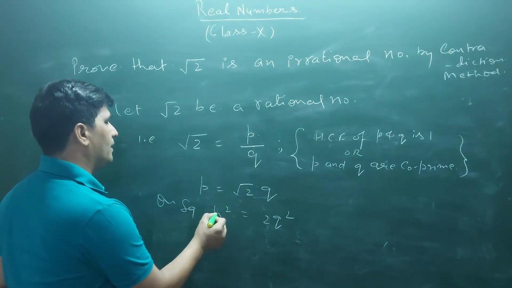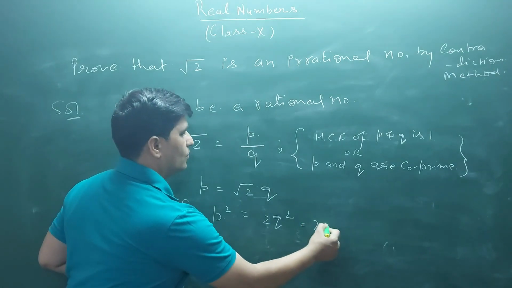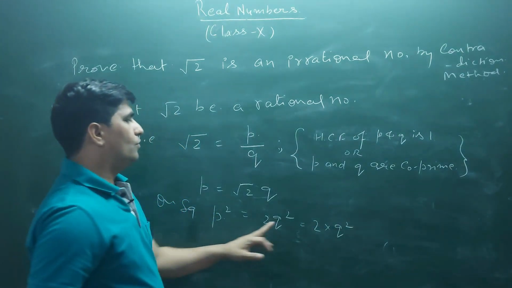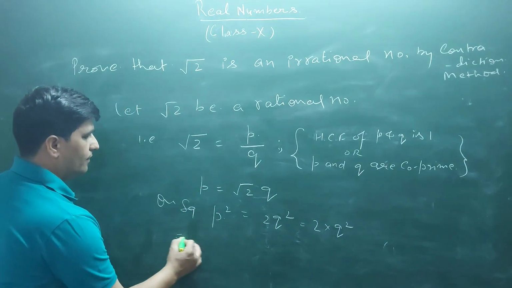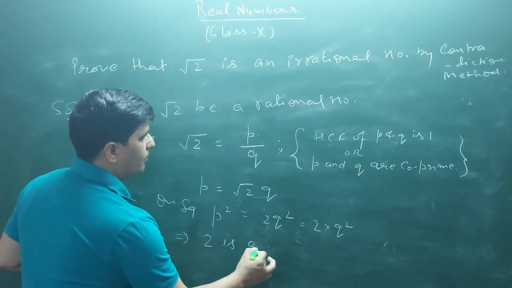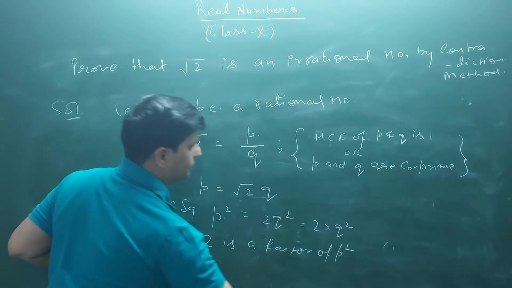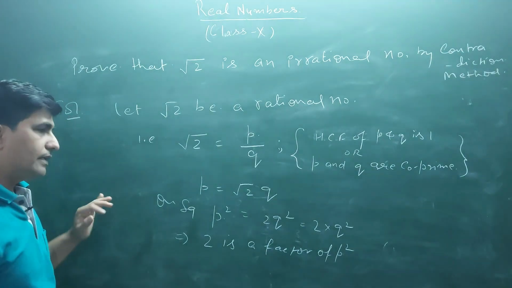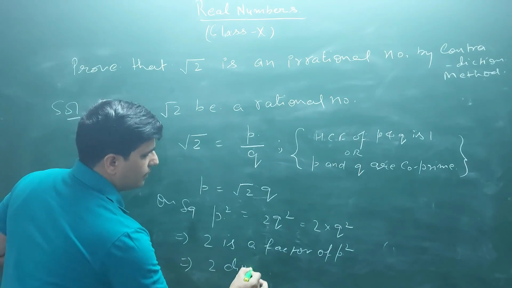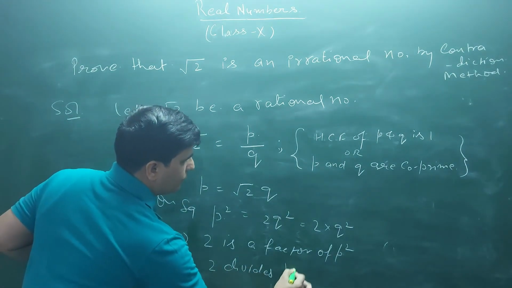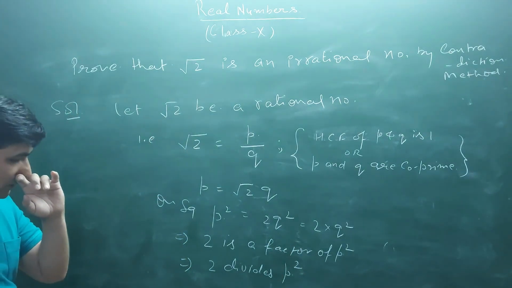So can we say 2 is a factor of P square, because we can express it as 2 into Q square, and the factors of P square are 2 and Q square, so we can say 2 is a factor. This implies 2 is a factor of P square. If it is a factor, can we say 2 divides? If it is a factor, then it will also divide. This implies 2 divides P square.